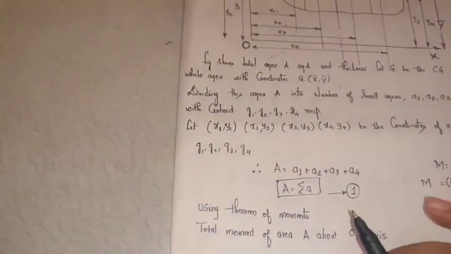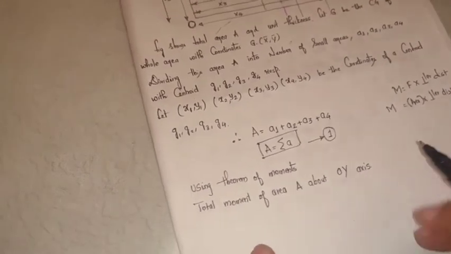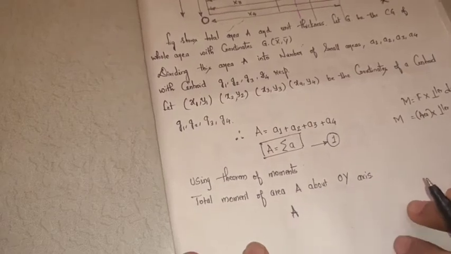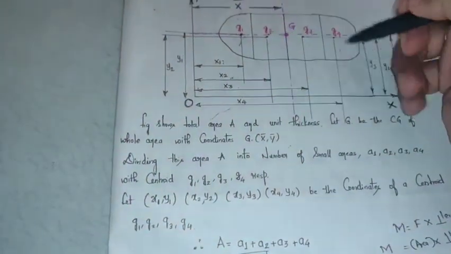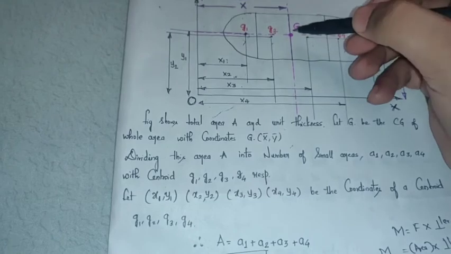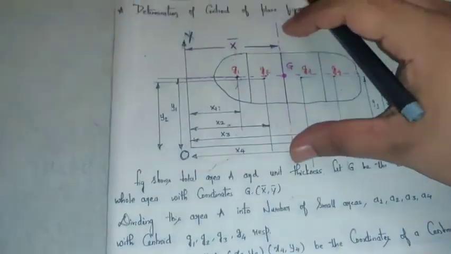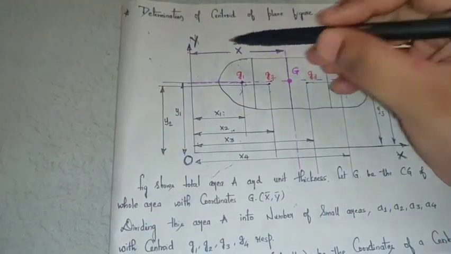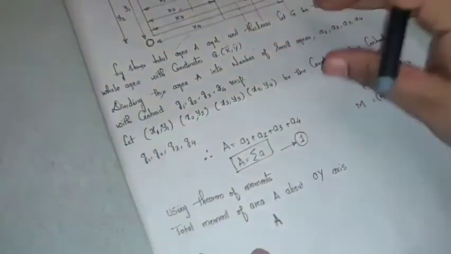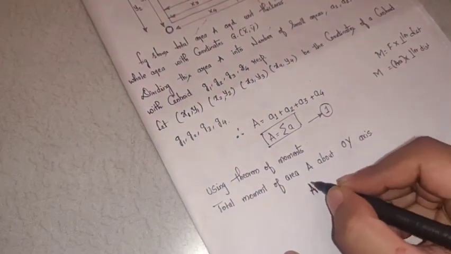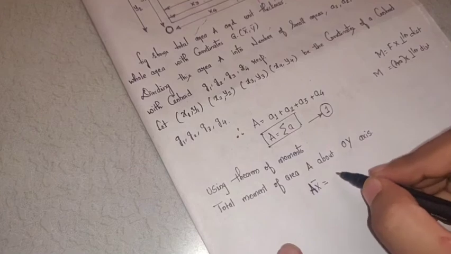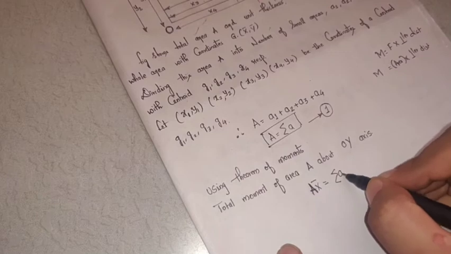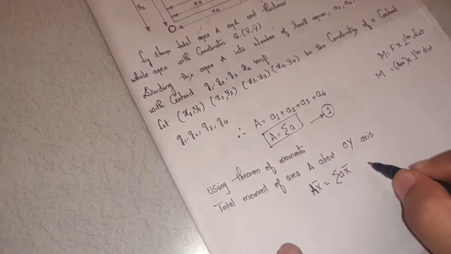Total moment of area: the total area is capital A, and its perpendicular distance with respect to the OY axis is x bar. So it is A into x bar, and that will be equal to summation A into x bar, which we have already calculated. Mark this as equation 2.